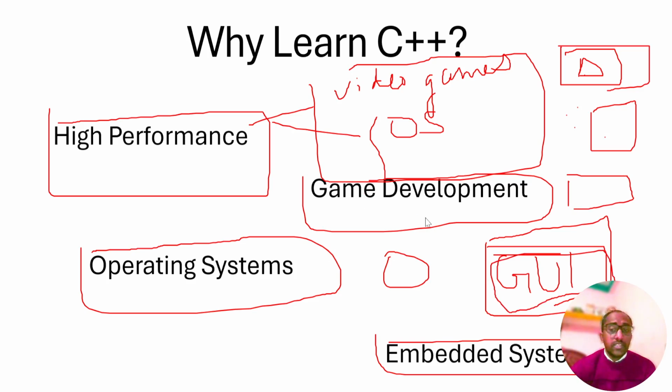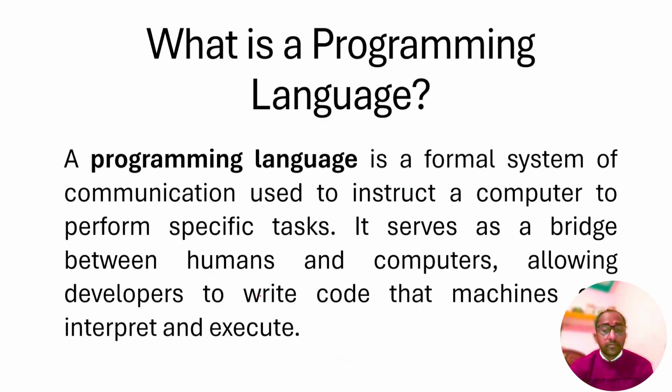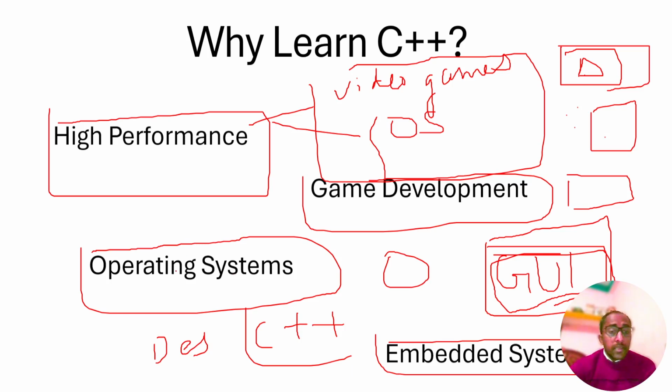Many highly used GUI desktop applications are developed with the C++ programming language, because it is very high speed. It provides high speed performance.